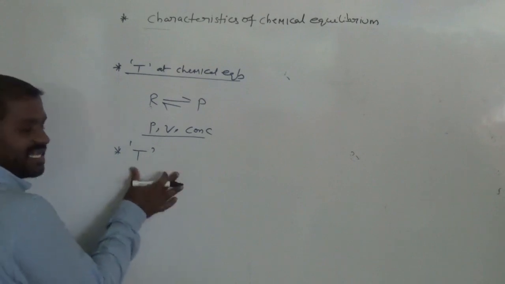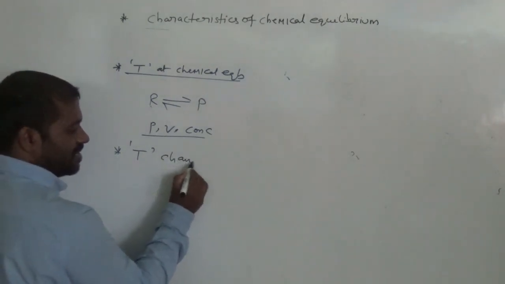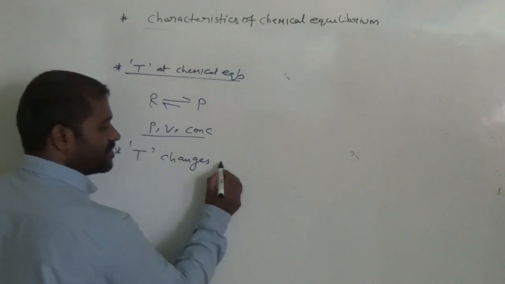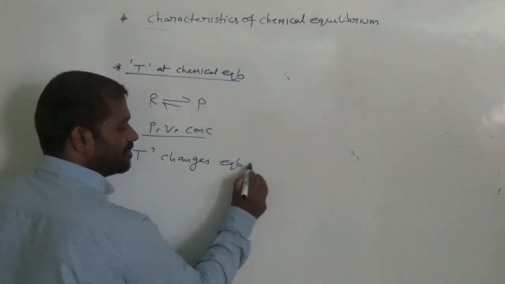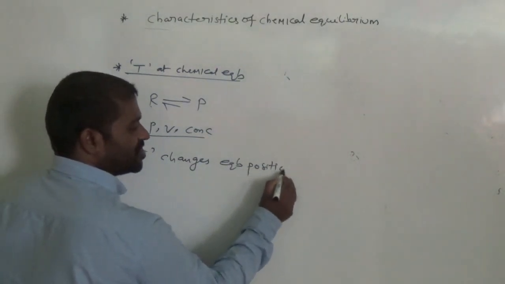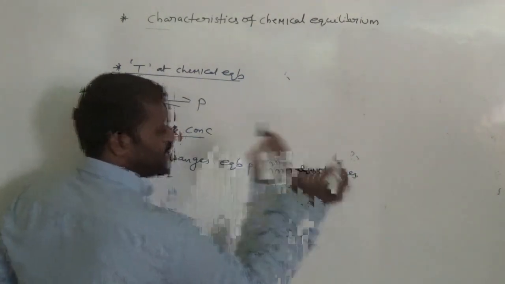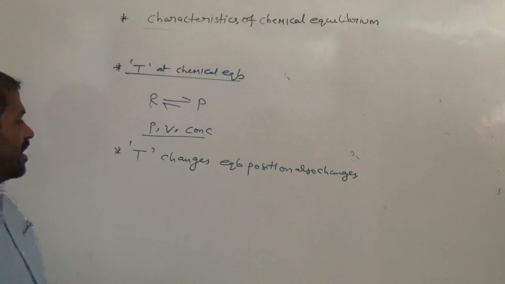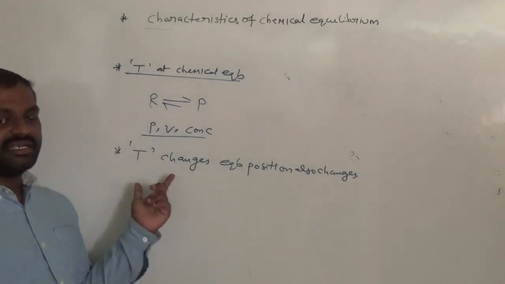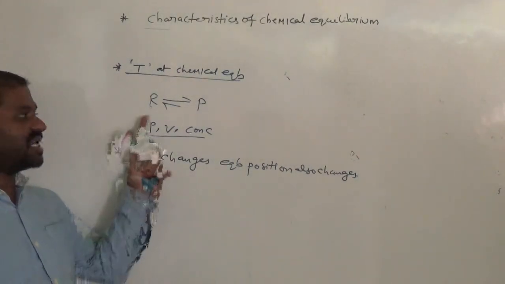If temperature changes, what happens? Equilibrium position also changes. So very important point. Temperature is one of the factors that decides the equilibrium position.